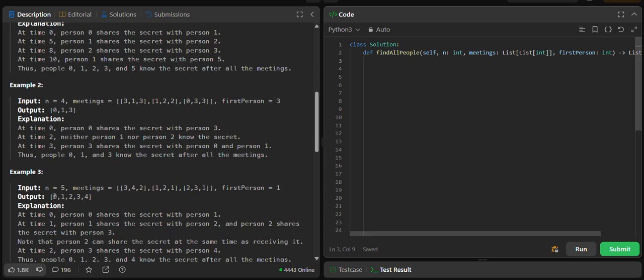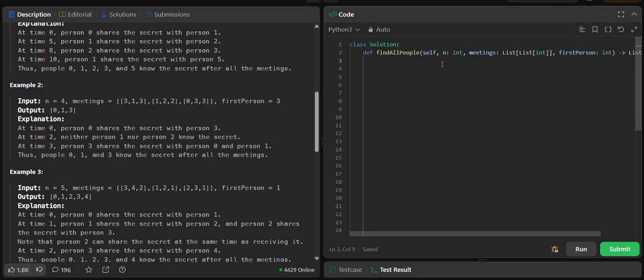So we have n equal to 5. That means five persons are there and meetings are given like this. Person 3 and 4 have a meeting at time 2. Person 1 and 2 have a meeting at time 1, and similarly person 2 and 3 have a meeting at time 1.